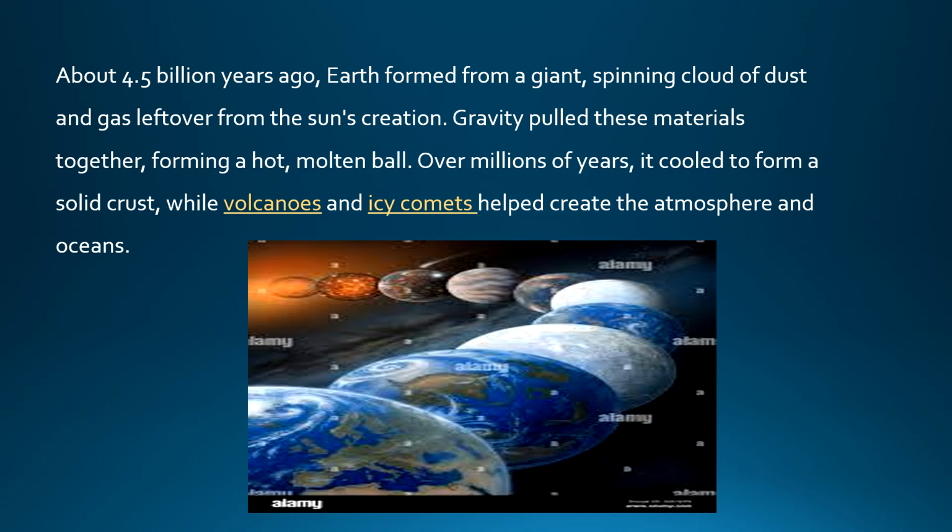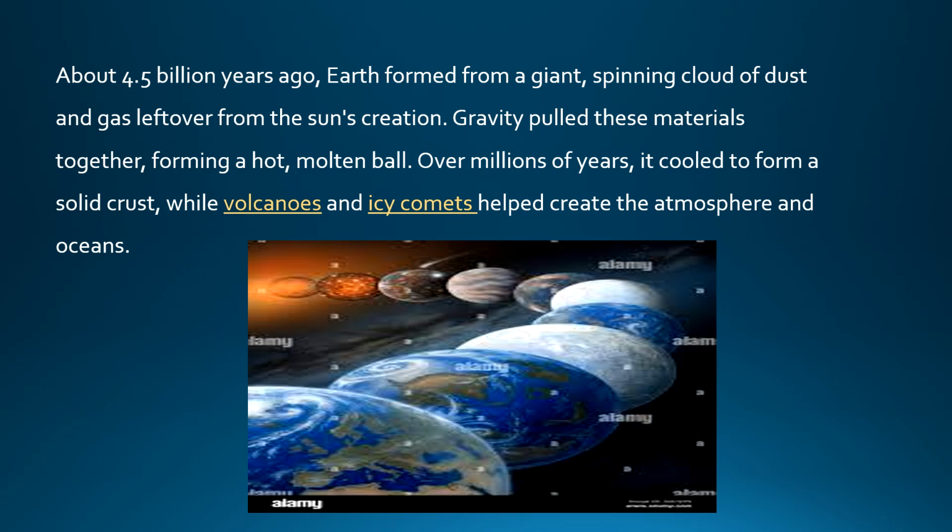And then over millions of years it cooled, and it formed a solid crust. Earlier it was a gaseous ball, later it solidified. Then volcanoes and icy comets helped create the atmosphere and oceans. Volcanoes occurred over the earth's surface, and icy comets also collided with the earth, and all of these led to the creation of oceans and the atmosphere around the earth. And eventually the earth we see today was formed like this.